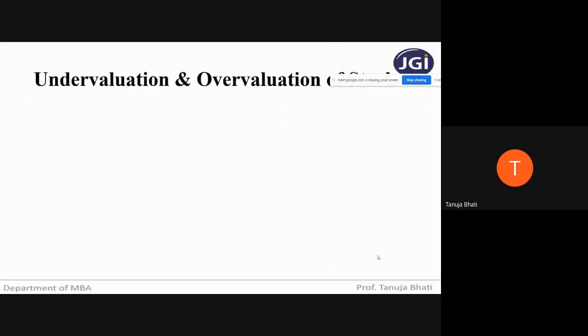Now, before we start solving the problems, I just want to take you all through one particular adjustment, that is undervaluation. Sorry students, before I begin with the problems, I would just like to take you towards a particular adjustment of undervaluation and overvaluation of stock, which is most likely asked in the exam. So this is from the problem solving perspective.